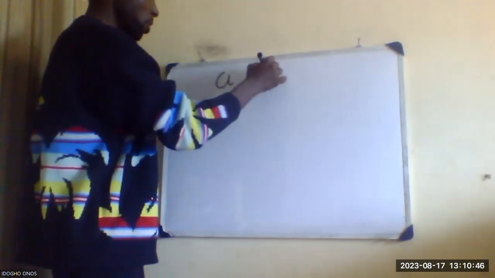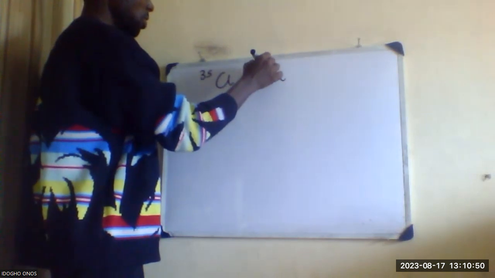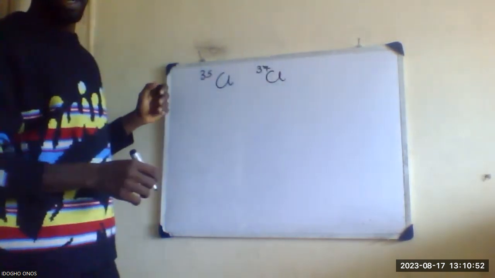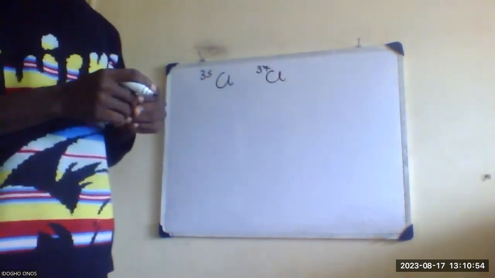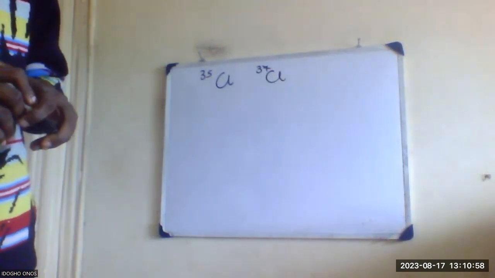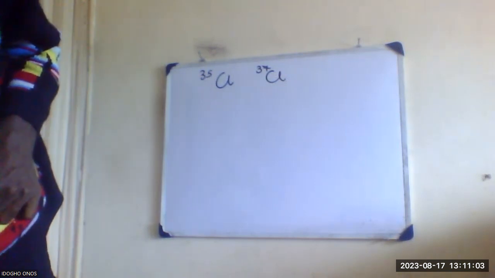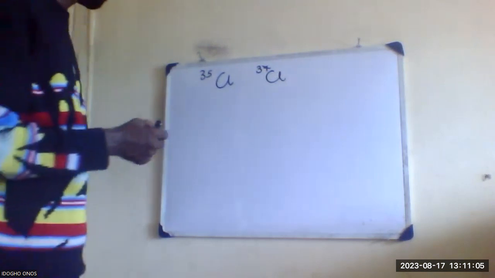Chlorine, and use the symbol Cl. One is mass 35, and the other one is 37, right? Or was it 37 that came first? Let's get it right. Which of them was written first? 35 came first. Okay, 35 came first. Then the ratio is 3 to 1.